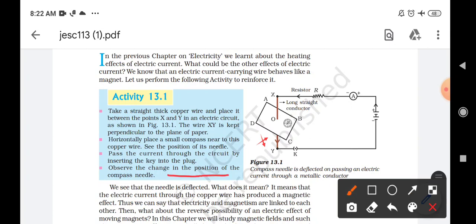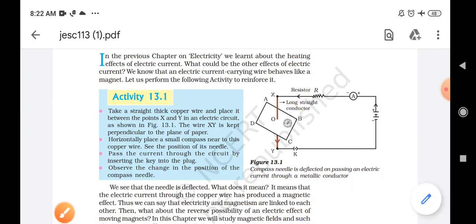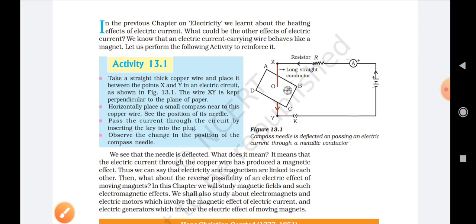This proves that there is a magnetic field produced around this copper wire, due to which the deflection can be seen. Hence we can prove that when current flows through a wire, a current carrying conductor, there is production of a magnetic field, and this we can see by the deflection of the needle.